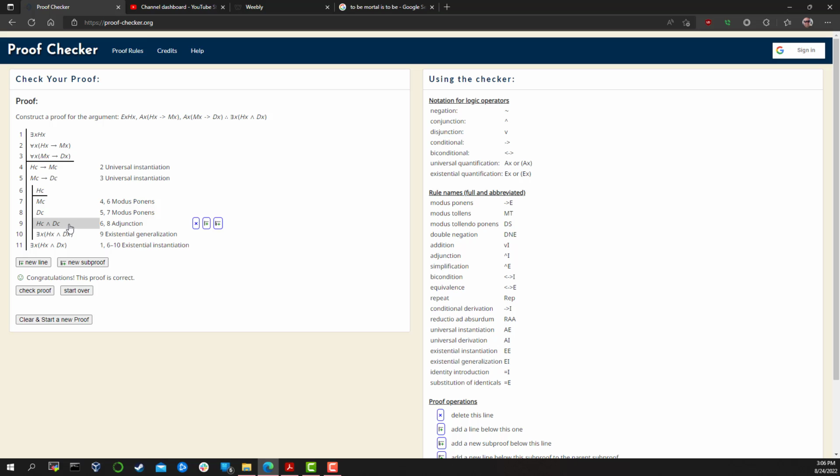We've proven that somebody or something exists that meets both of those criteria, and that's what the rule is. We started with some human exists, we found that human, we showed that that human also will die, so we've proven that there exists something that is human and will die. Hopefully that wasn't too confusing.